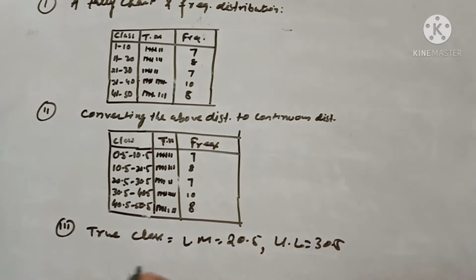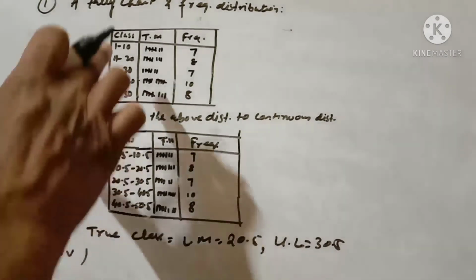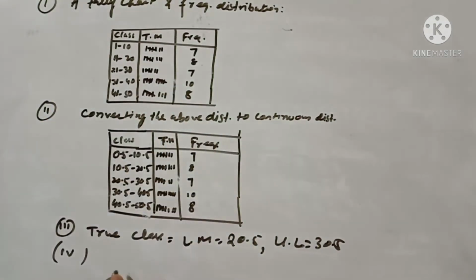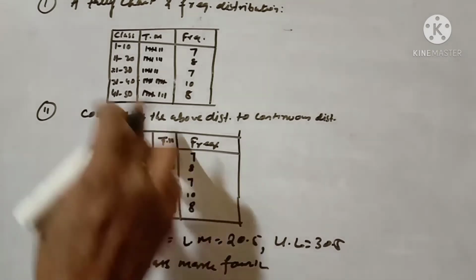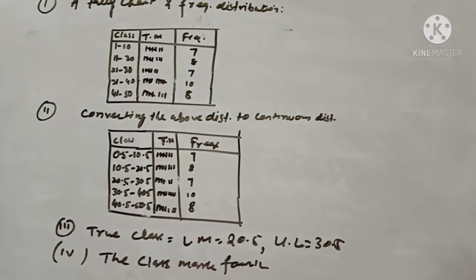Question number 4 is asking to state the class mark of the fourth class. So what is the fourth class? It is 31 to 40. The class mark of the fourth class is upper limit plus lower limit divided by 2.